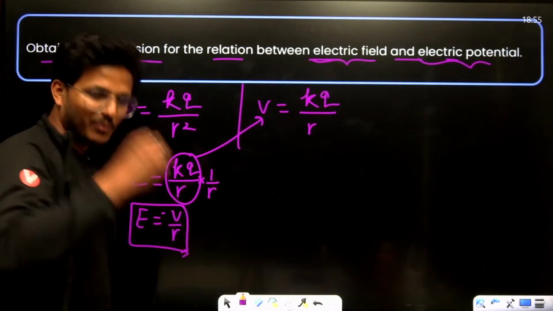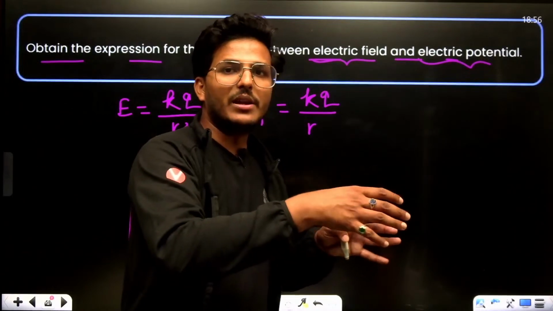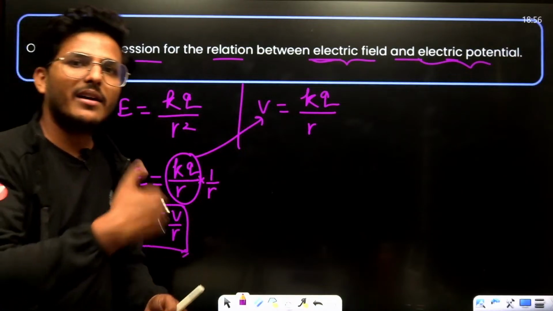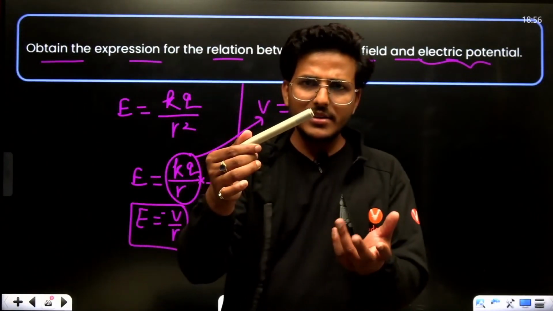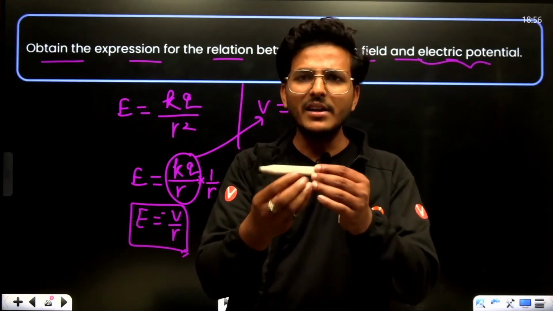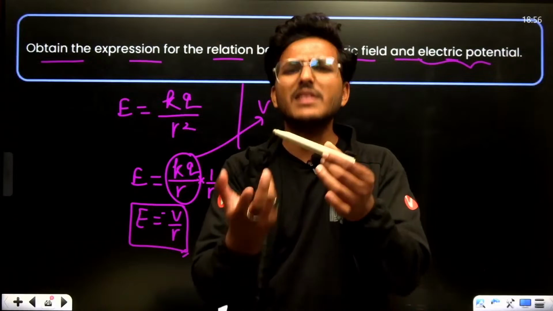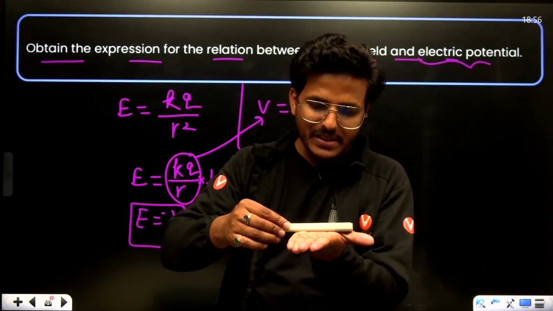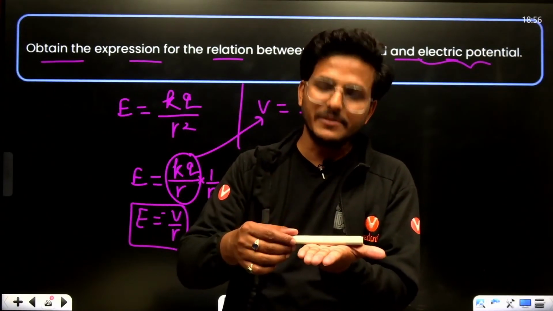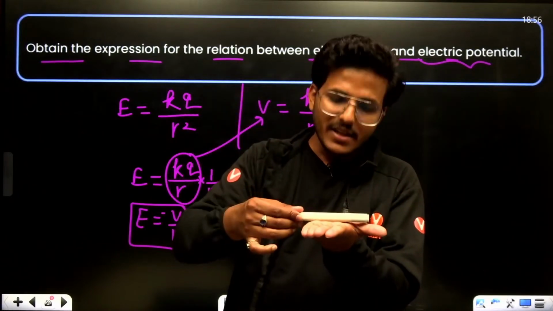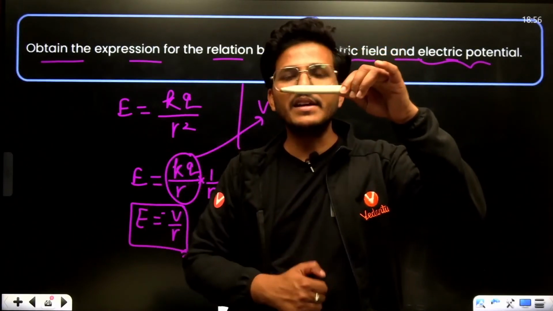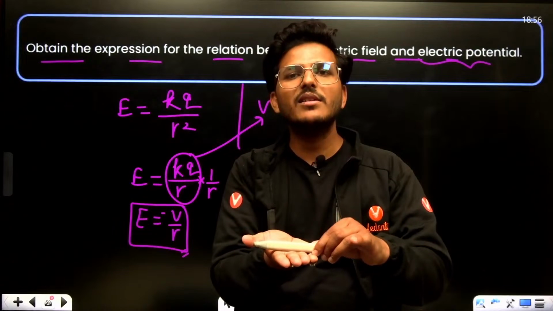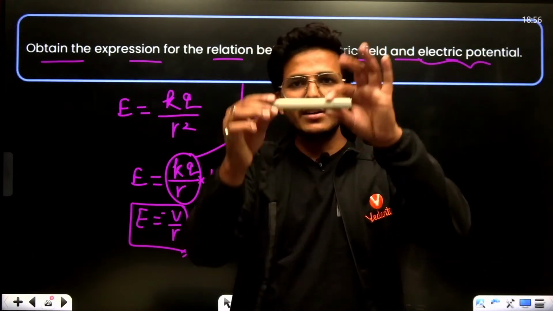If we are moving with the direction of the electric field, there will be a loss of potential, and against the electric field, a rise in potential. Same like this, I'm just talking about gravitational potential. On this marker, the gravitational field is acting towards the center of the earth. Now, if I'm considering the direction of this pen moving upward, this is against the gravitational field, then there is a rise in potential, and along the gravitational field, a loss in potential. If I'm moving down, there will be a loss in potential.